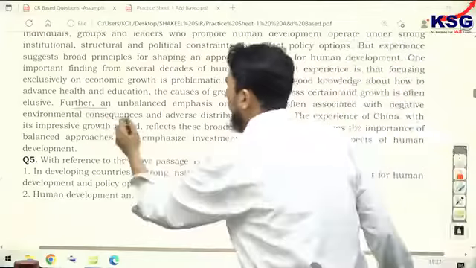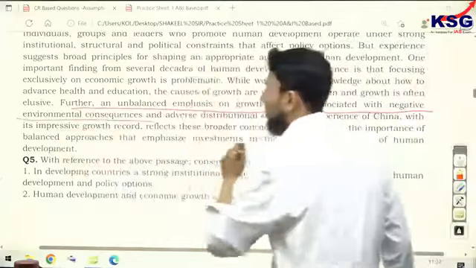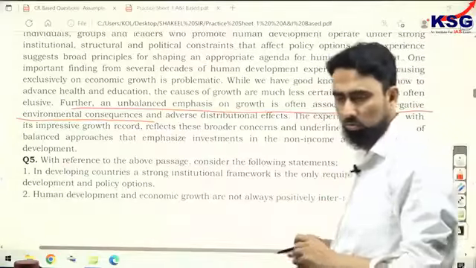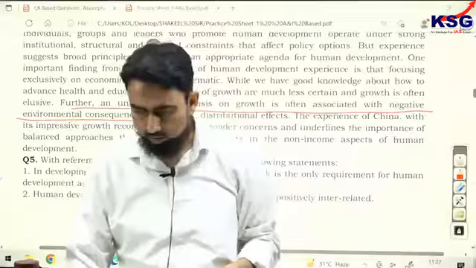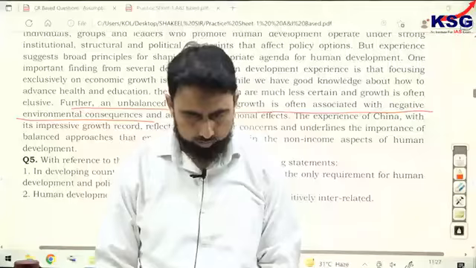You see this point. Further, an unbalanced emphasis on growth is often associated with negative environmental consequences. That has happened in China. So the author does advocate for balanced growth, a balanced approach, right? So this is done. Is that clear to you?